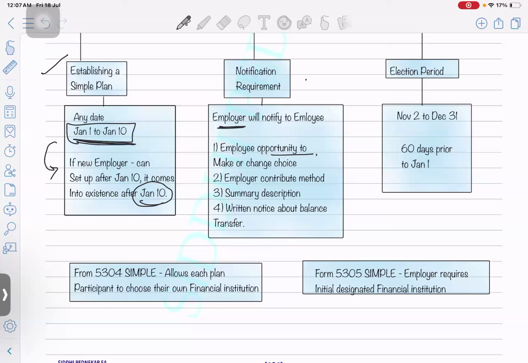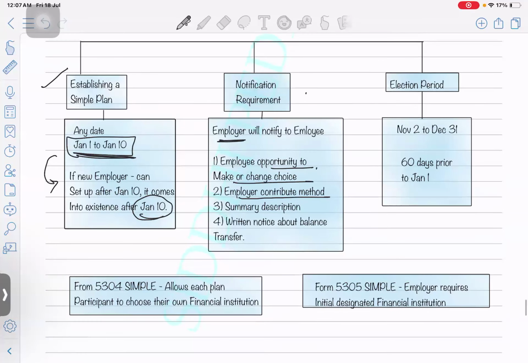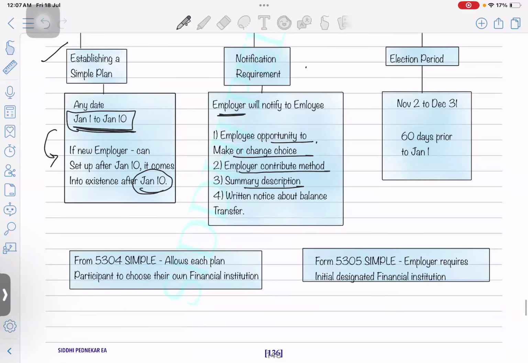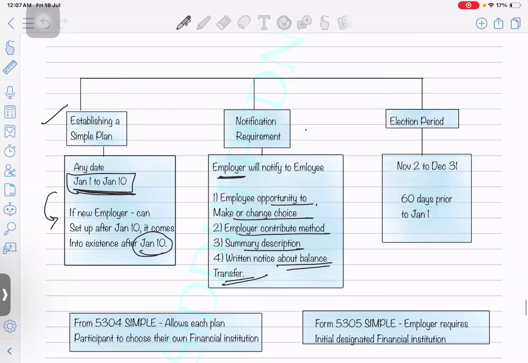Employees get the opportunity to make or change their choice, whatever percentage they can select, or whatever the employer is going to contribute. The employer needs to tell the method to the employee, give a summary description about the plan in which they are going to enroll that employee, and a written notice about the balance transfer. So whenever they are going to transfer, let's say one employee is changing their job, and they are going to transfer their balance from the previous employer to the new employer, they are going to give a written notice about the balance transfer. Okay. And this notification will also be given by the employer to the employee regarding these four things.